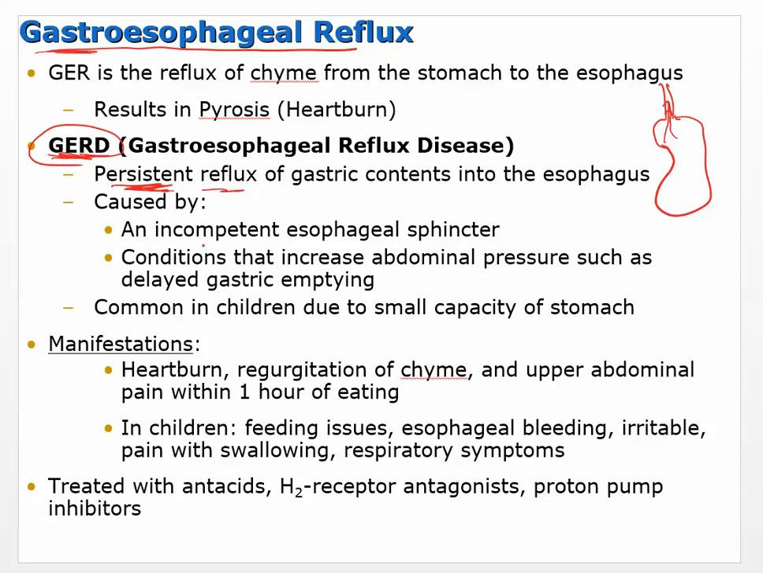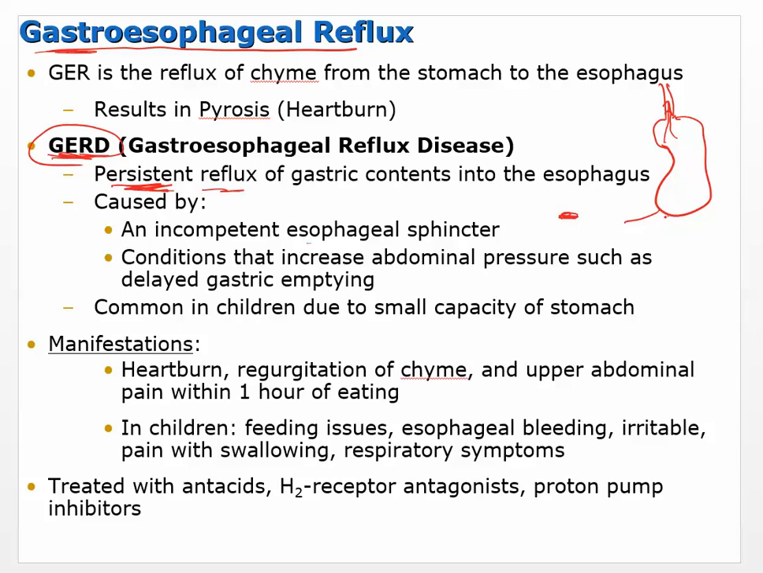Okay, so this could be an incompetent esophageal sphincter, so that sphincter muscle that's supposed to be clamping it off and closing around it. It may not be working right. It may be weakened, or there may be some other kind of damage that's preventing it from contracting the way that it's supposed to contract. It could be something else. It could be conditions that increase abdominal pressure, such as delayed gastric emptying.